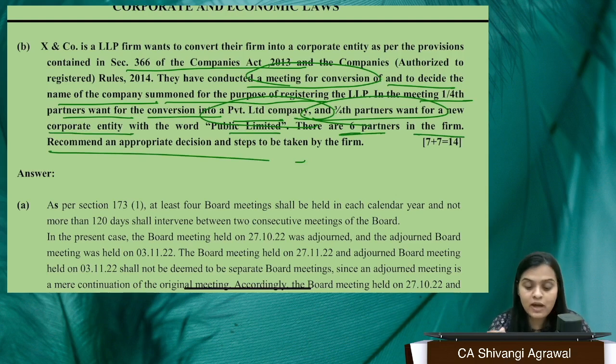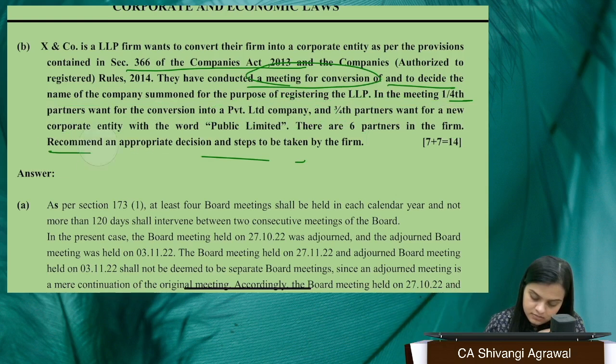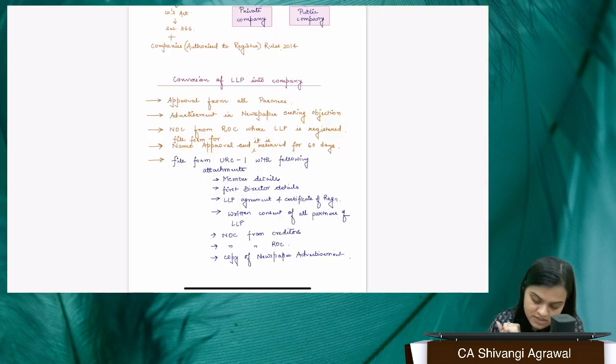So, what all things do you have to write over here? First, try to understand that. What is the procedure for conversion of an LLP into a private company? Because there are only 6 partners in the firm, it cannot be converted into a public company. For conversion into a public company, you need to have 7 partners.